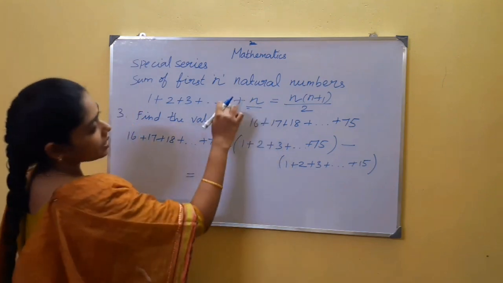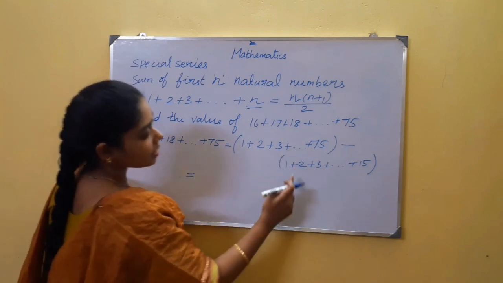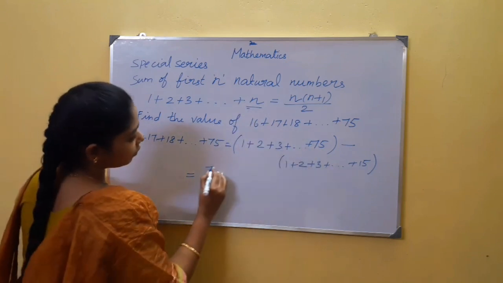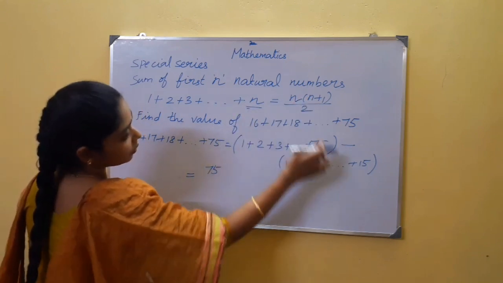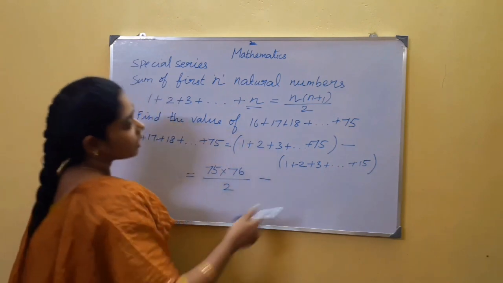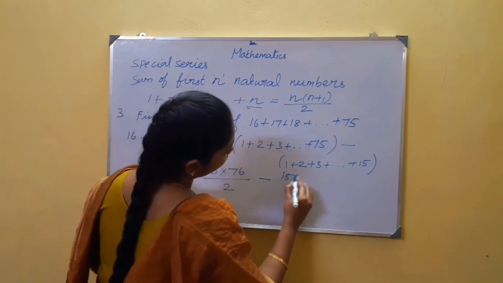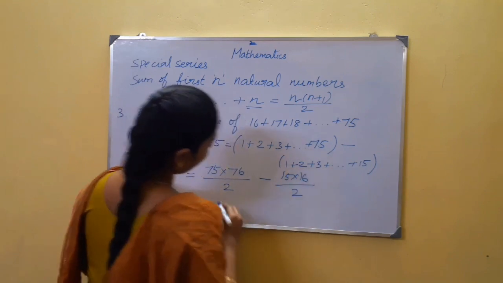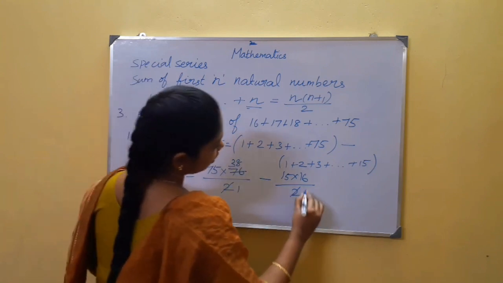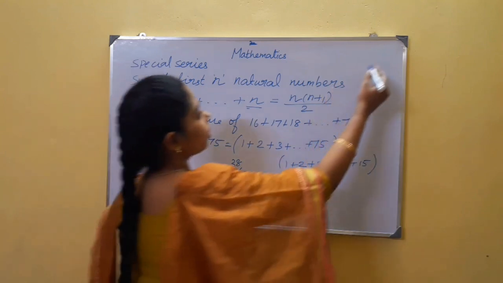Now this formula is applicable here, because this is the sum of the first 75 natural numbers and this is the sum of the first 50 natural numbers. So the n value here is 75: 75 into 75 plus 1, which is 76, whole divided by 2, minus, here the n value is 50, 50 into 51 whole divided by 2. 2 twos are 4, this is 38 times. Now what is 75 into 38?